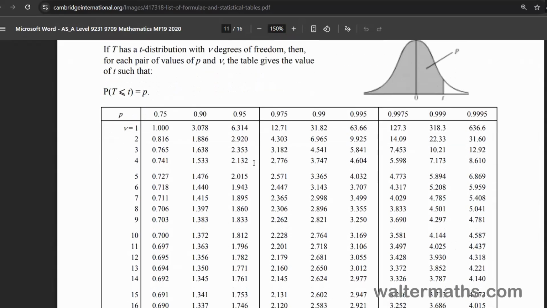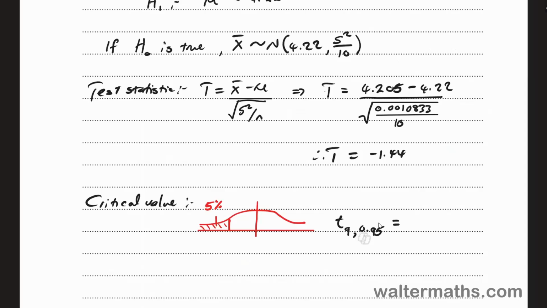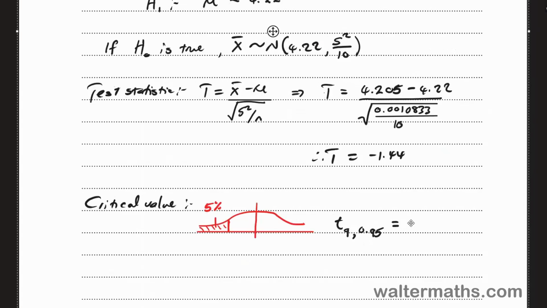So 9 degrees of freedom and 0.95, 9 and 0.95. So we get 1.833. All right, so 1.833 is the critical value we're working with.